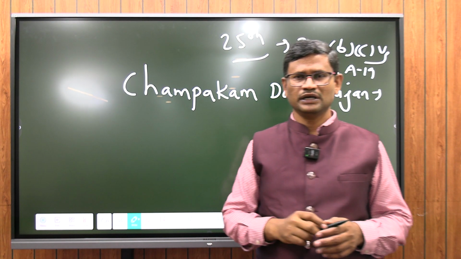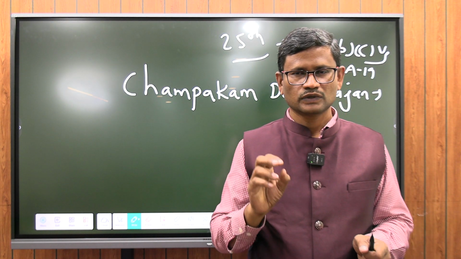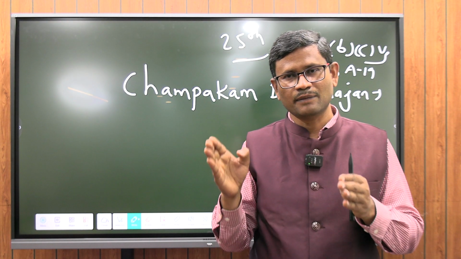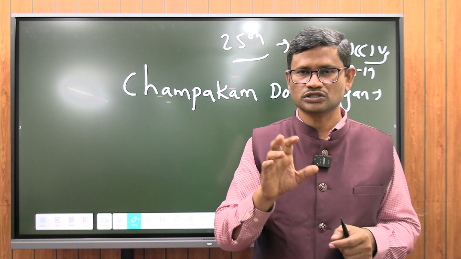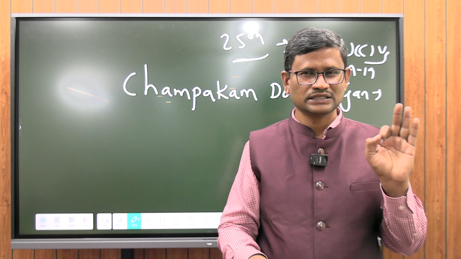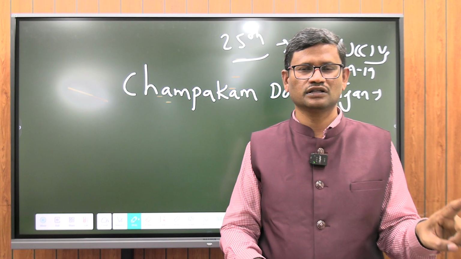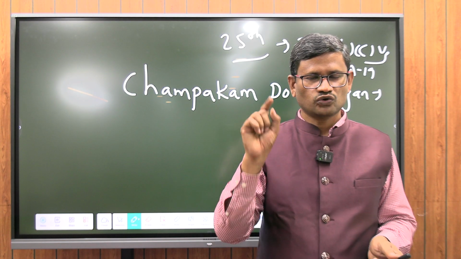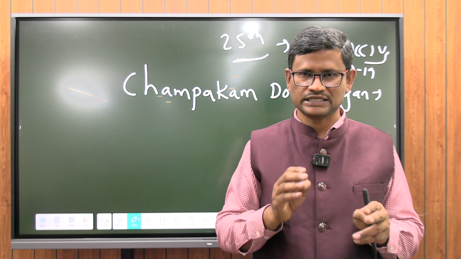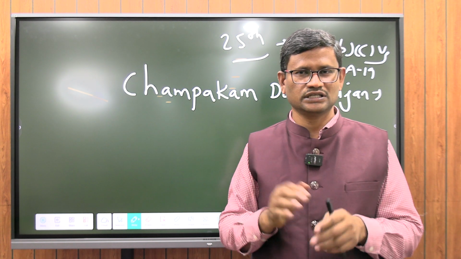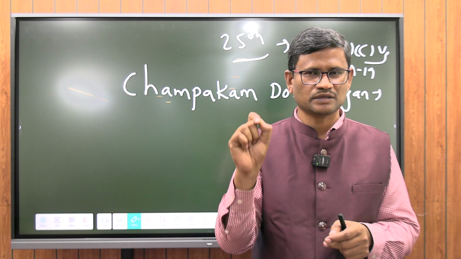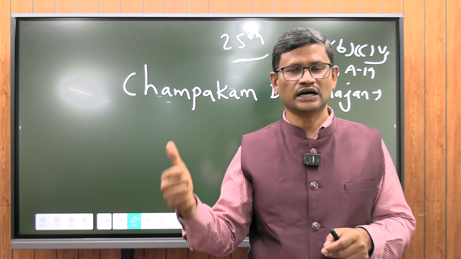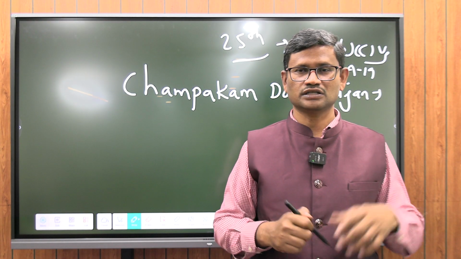So Article 39B and C deal with an egalitarian society: distributing the material resources for the common good and preventing the concentration of wealth, and using the material resources for the benefit of every citizen in this country. So the 25th Amendment, which was done to the Indian Constitution, said, for implementing 39B and C, if Parliament or the state legislature makes any law, such laws can take away the fundamental rights guaranteed by Article 14 and Article 19 and also Article 31.